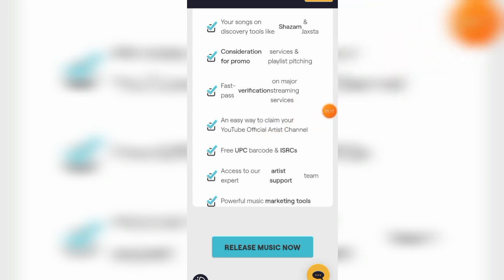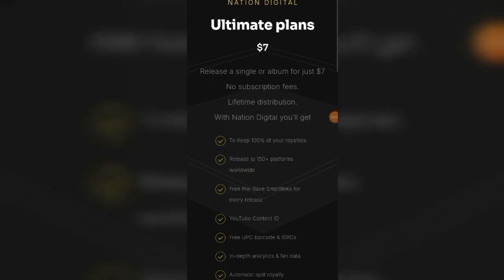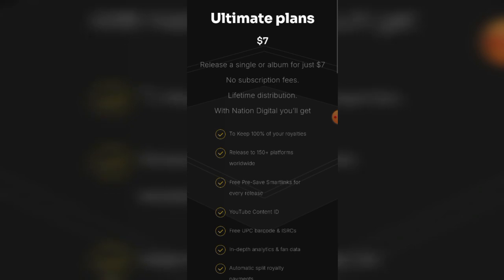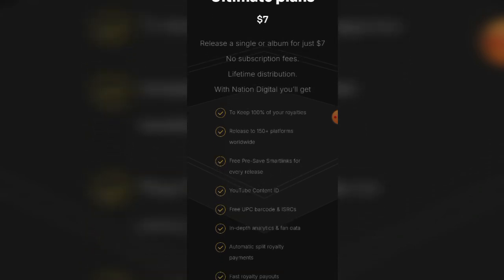They're also going to be giving you free UPC and free ISRC code, which I'll say is something Nation Digital is also giving us for free. If you look at Nation Digital features and CD Baby features, you are going to notice that what Nation Digital distribution is going to be giving us for their pricing is even more than what CD Baby is going to be giving us for $10, which is a one-time fee.